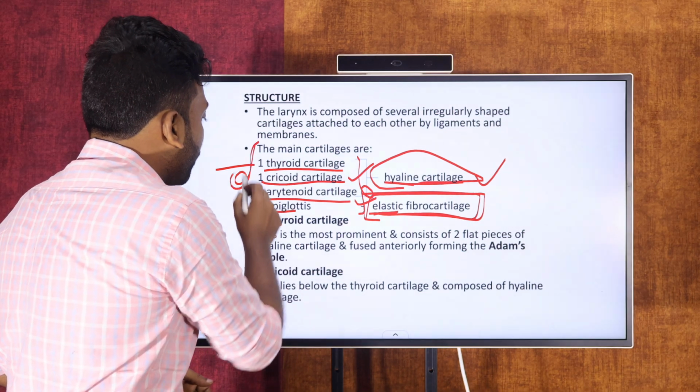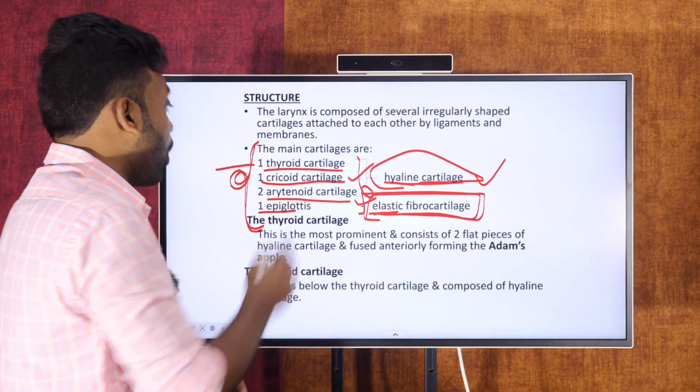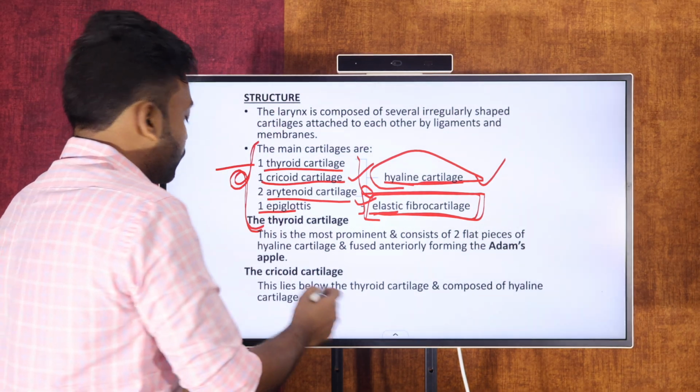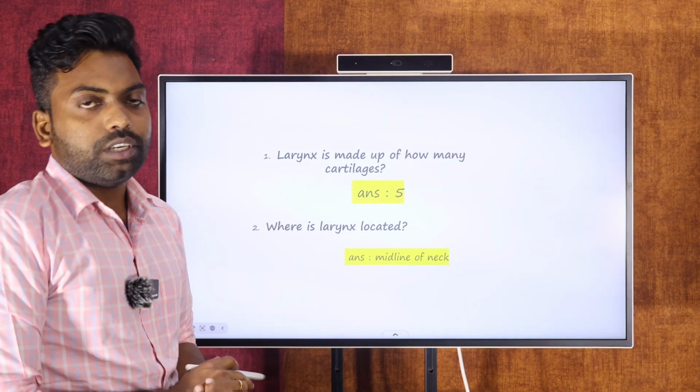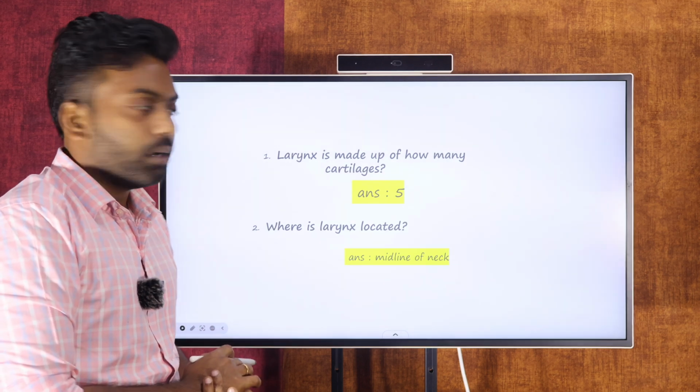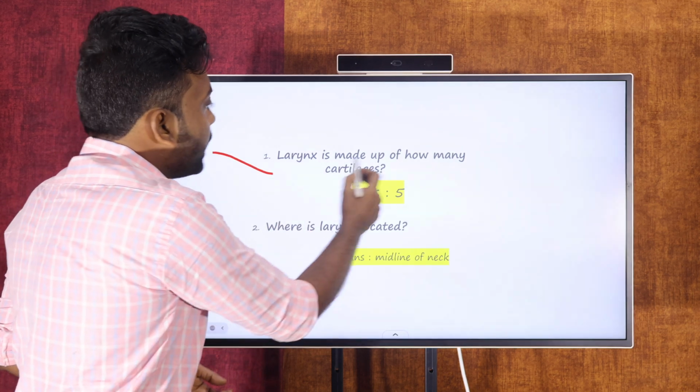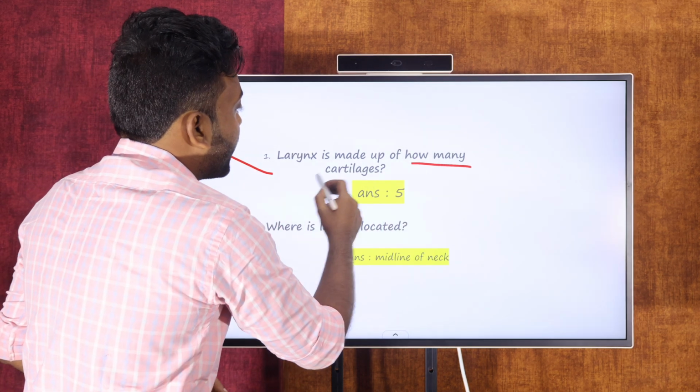This is a very important topic under the larynx: how many cartilages are present. So this is about the structure. You can see what competitive questions will come under this theoretical part. The first we can see: the larynx is made up of how many cartilages?